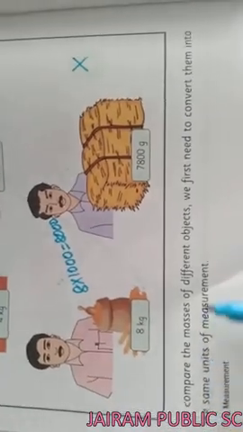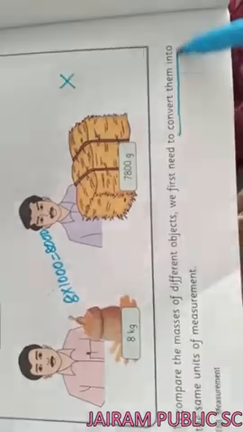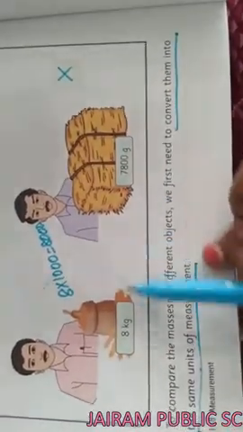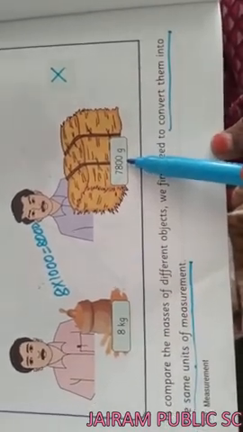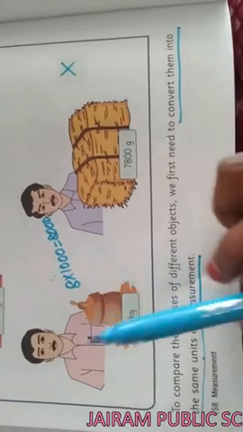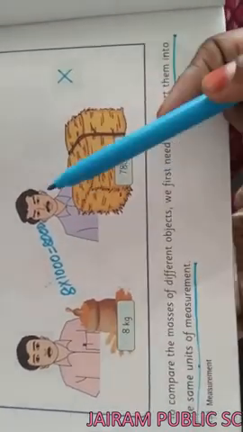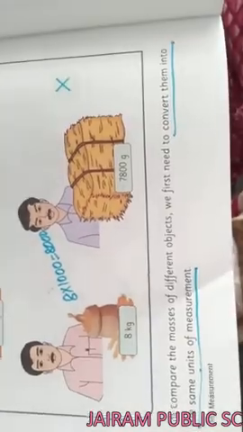To compare the masses of different objects, we first need to convert them into the same units of measurement. See here, it is 8 kilogram. It is 7800 gram. For that we have to change it to the same mass or same units. Then we have to compare the given sums, children.